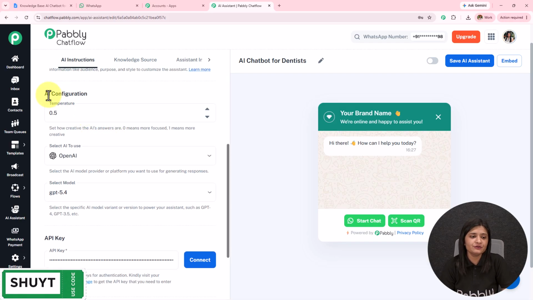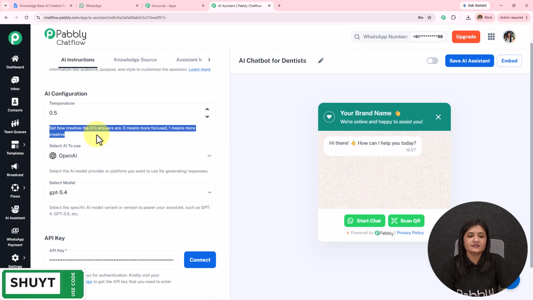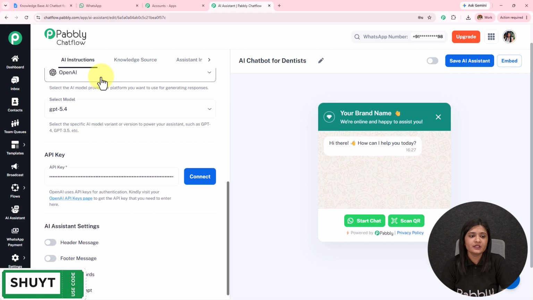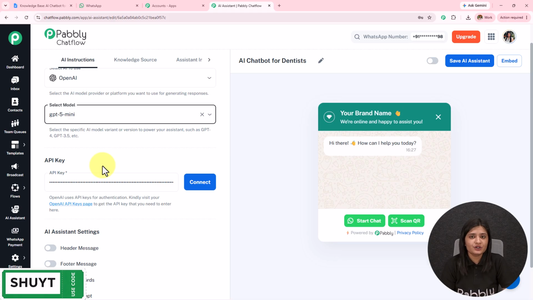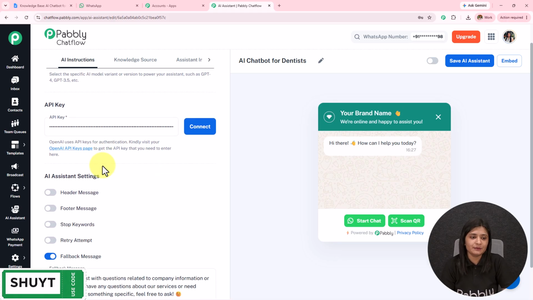Then we have the AI configuration, under which the first one is this temperature. Set how creative the AI answers are. 0 means more focused, 1 means more creative. If I go from 0 to 1, the creativity of how this AI is answering will increase. I'm going to keep it at 0.8. The AI to use will be OpenAI. The model will be GPT-5 mini. You can set this according to the requirement, and then we have to enter the API key to build the